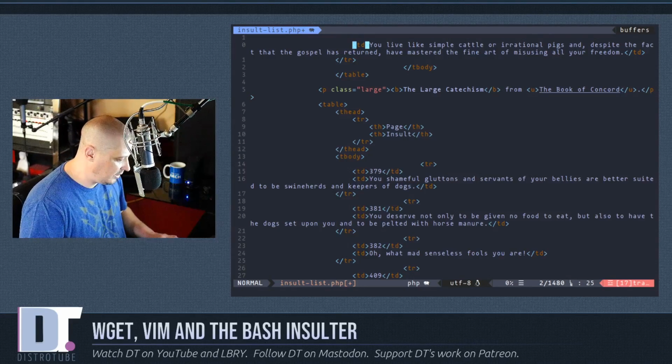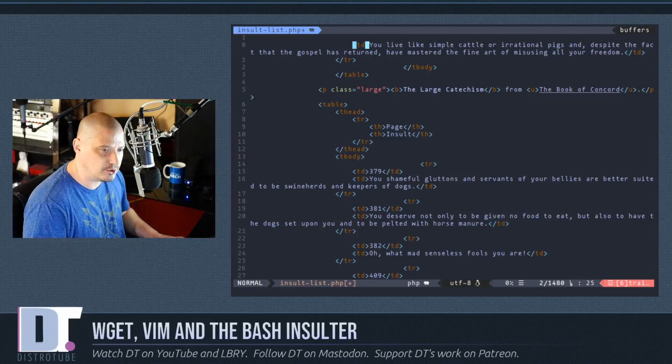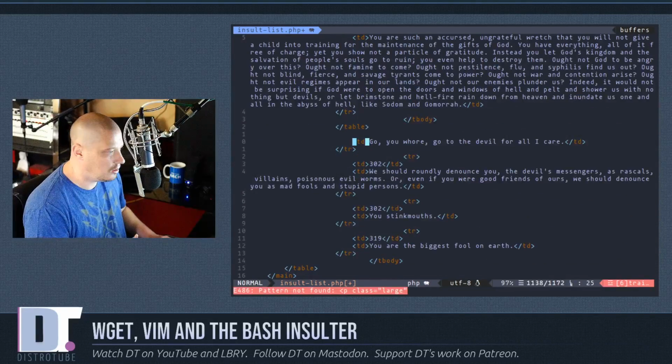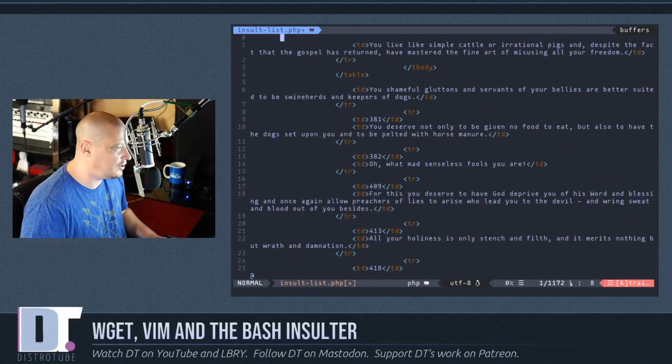I'm going to run this macro. I don't know how many times I need to run it. I'm going to run it 100 times. So I'm going to do 100 at R. All right, and I'm assuming it finished doing what it's doing.